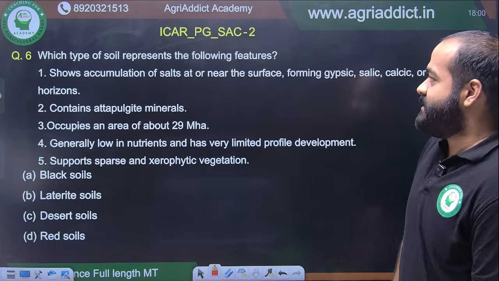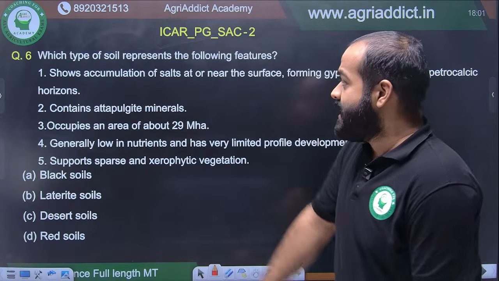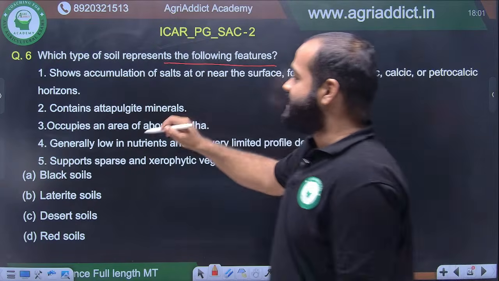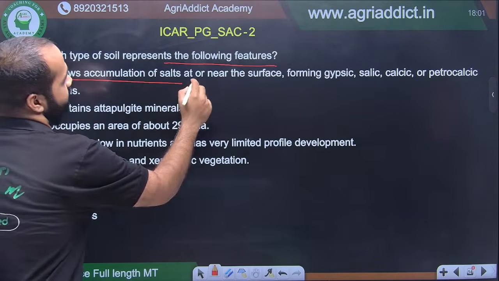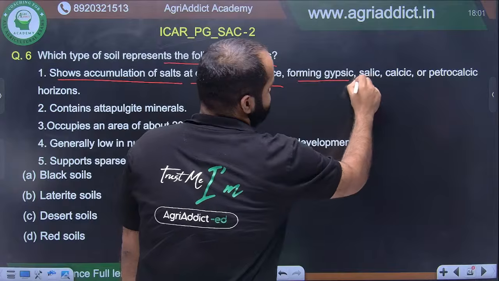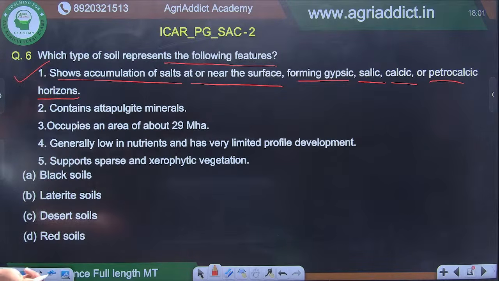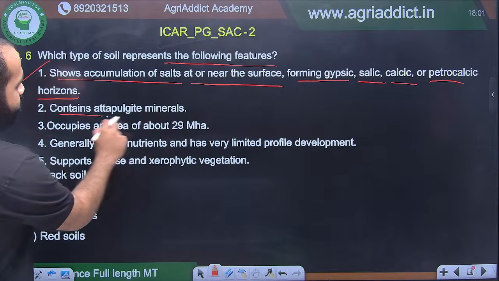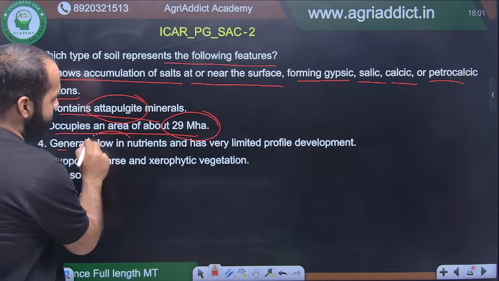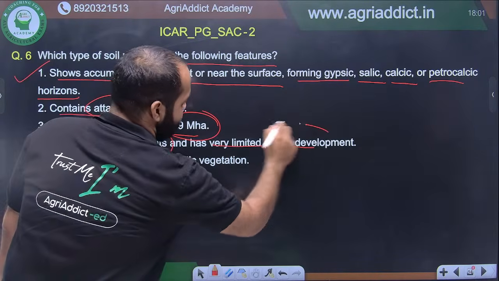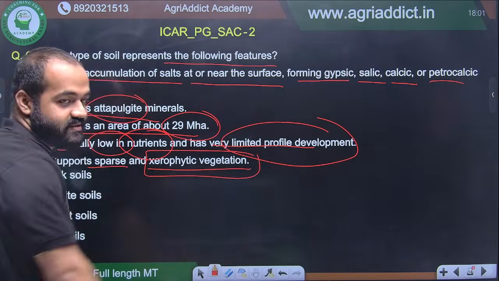Which type of soil represents the following features? This is a very easy question, so I would expect a fast answer. Which type of soil represents the following features? Number 1, shows accumulation of salt at or near the surface, forming gypsic, salic, calcic or petrocalcic horizon. This is a very good point. It gives a lot of information. Then contains attapulgite minerals. Then occupies an area of about 29 million hectares, generally low in nutrients and has very limited profile development, supports sparse and xerophytic vegetation. This last point gives the answer totally.